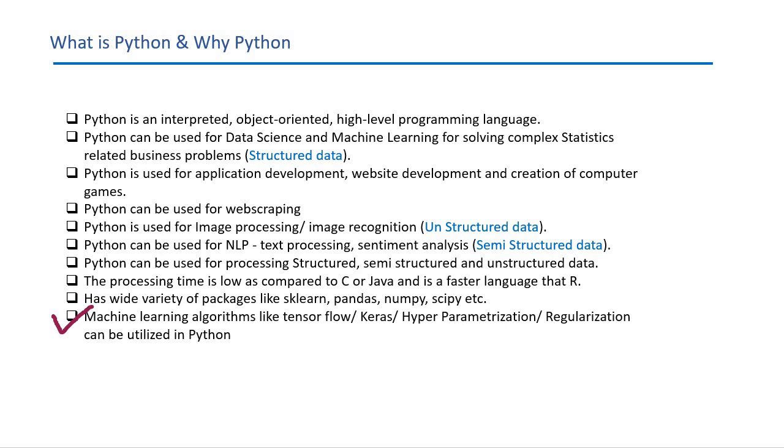In Python you can use a lot of machine learning tools like TensorFlow, Keras, hyperparameterization, and regularization. All of these functionalities can be used in Python. The TensorFlow and Keras packages help you enable artificial neural networks. You can do hyperparameterization. Hyperparameterization and regularization are techniques used to tune your models so that you can have higher prediction power in your models.